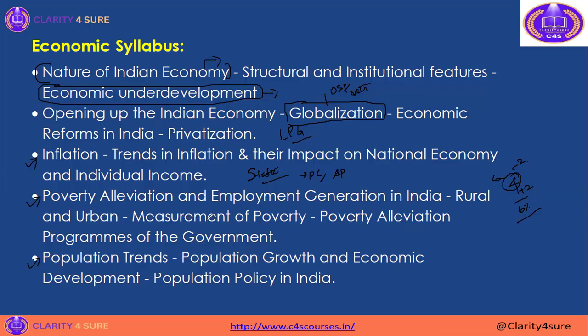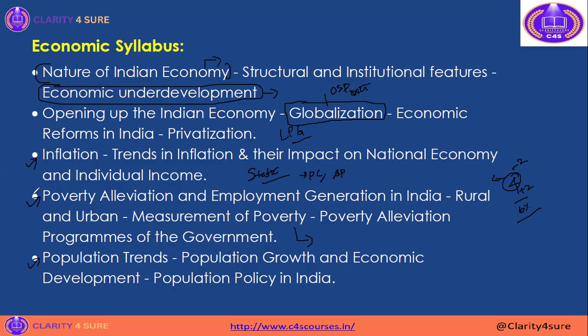Before, they would ask the definition of poverty, okay. The absolute poverty definition was asked in the 2018 question paper, okay. But now the trend has changed, okay, from static to dynamic. Now they are asking about calorie intake, which was asked in 2021, okay. And in last year's question paper, there was a question on poverty alleviation programs, okay. So these are the most important topics for the economics syllabus, okay.